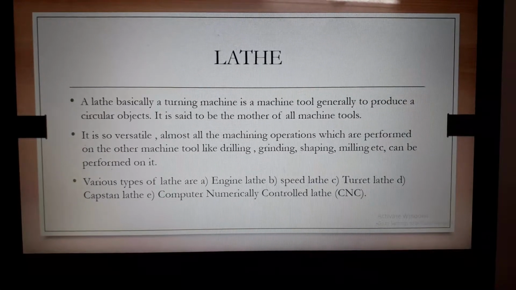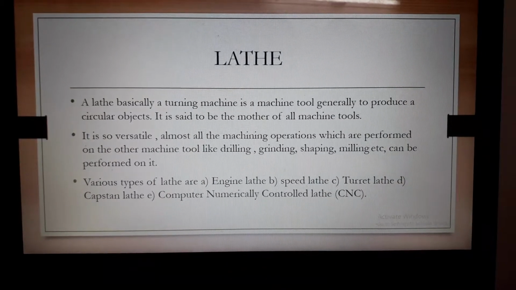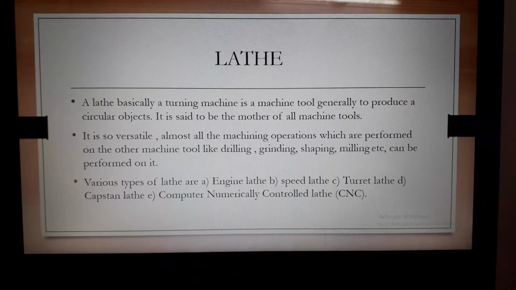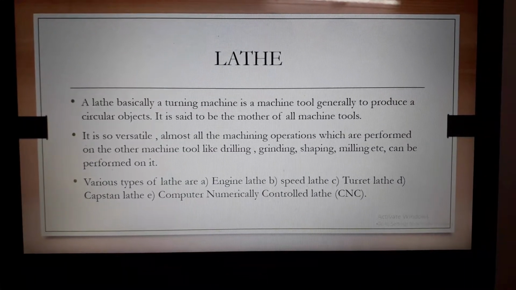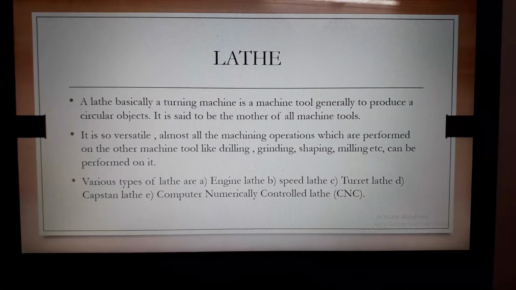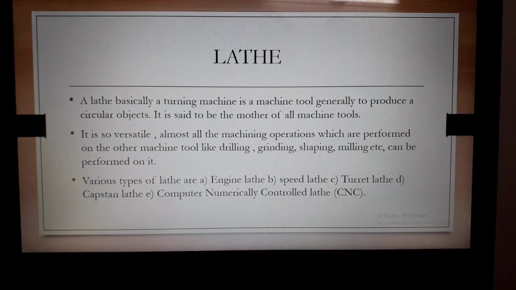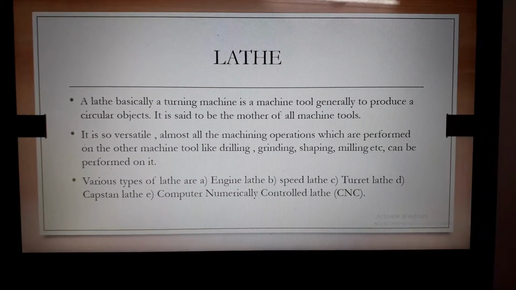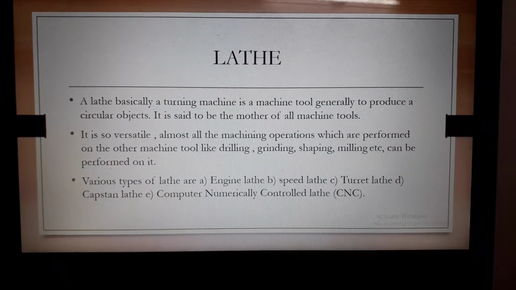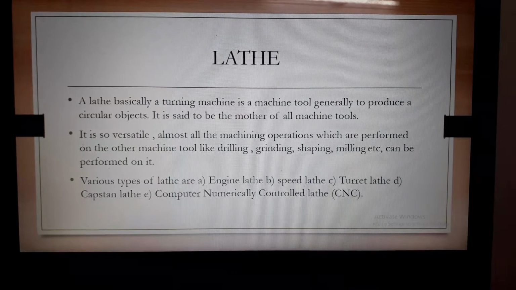It is also versatile. What is the meaning of versatile? The operation is not fixed. We can do many operations by using the machine tool. That's why it's also called versatile. Almost all the machining operations performed on other machine tools like drilling, grinding, shaping, milling, etc. can be performed on it.